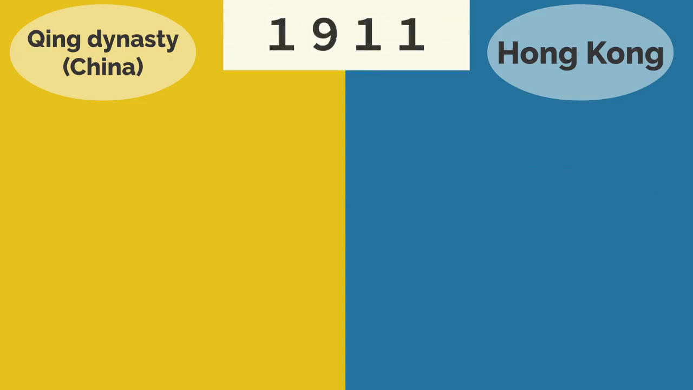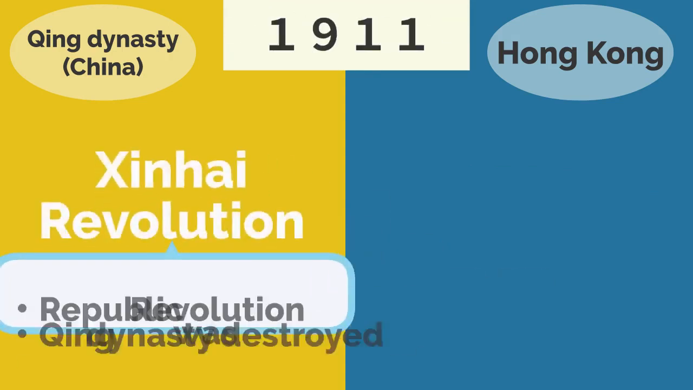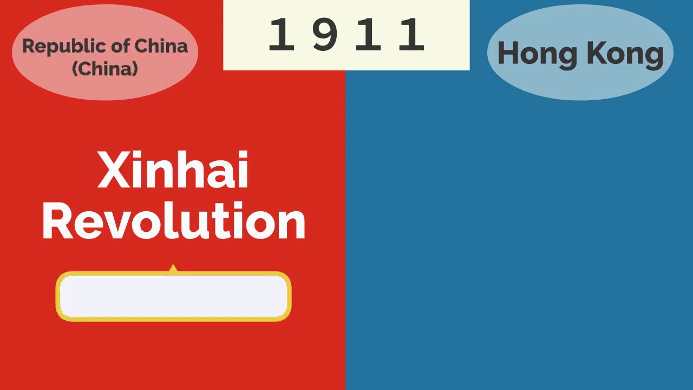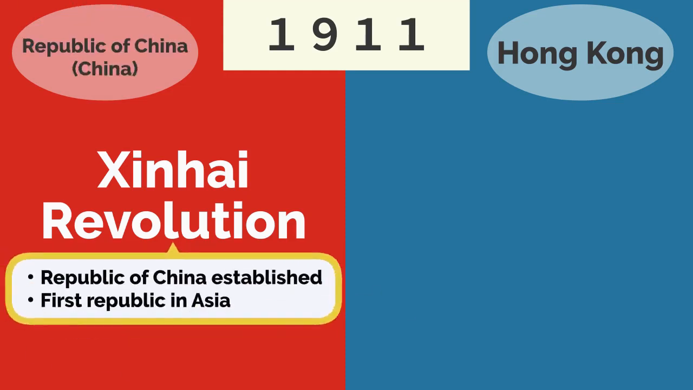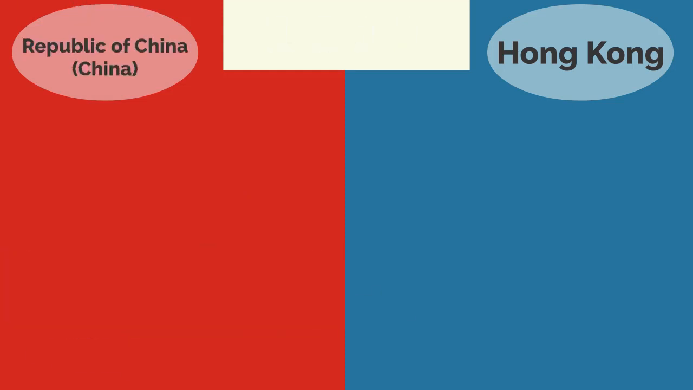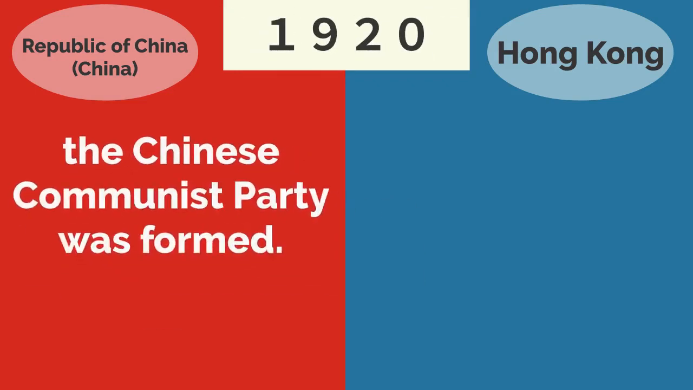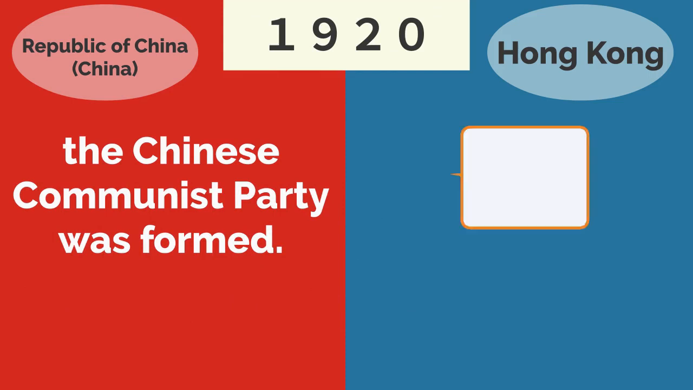In 1911, the Xinhai Revolution took place. Xinhai Revolution was a republican revolution, and the Qing dynasty was destroyed. The Republic of China was established and became the first republic in Asia. In 1919, as nationalism increased, the Chinese Nationalist Party was formed mainly by Sun Yat-sen. In 1920, the Chinese Communist Party was formed.